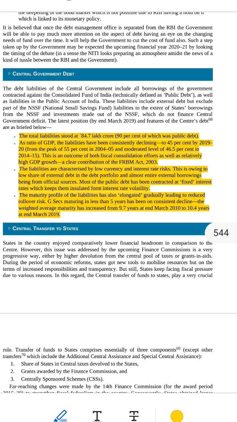Two, types of government debt. There are two main categories. A, public debt, 90% of total debt. This is money the central government borrows directly from people through bonds, banks, and other institutions. It's borrowed through the Consolidated Fund of India, the main bank account of the government. It's like a formal loan with clear rules. B, other liabilities, 10%. This is money kept in special accounts like the Public Provident Fund, employees' savings, and other small savings. These are under the Public Account of India, a separate fund. The government uses this money temporarily and must return it.